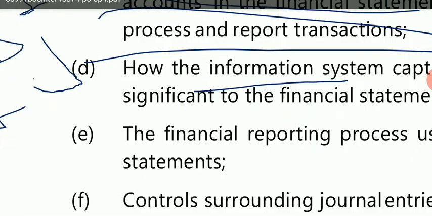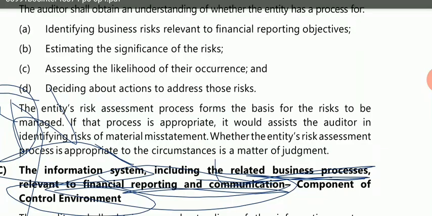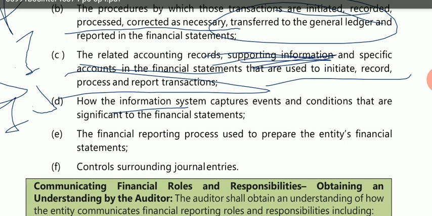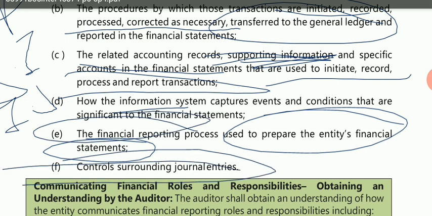Now in the fifth point, they are talking about the financial reporting process, the business process relevant to financial reporting. So the auditor is expected to take an understanding of the business processes also, the financial reporting process used to prepare the entity's financial statements. The auditor has to take a very deep understanding of this process also. Then there are the controls surrounding journal entries. If the auditor finds any deficiency, then he has to do further analysis, and if he finds any deficiency, then he will report it. I hope I'm clear.